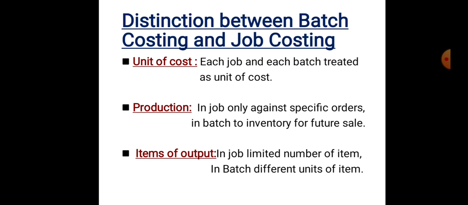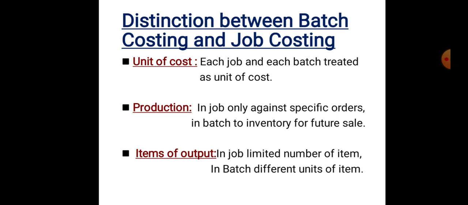Second difference is production. In job costing, products are produced only against the specific orders of the customers. If there is an order from the customer, then only we are producing the products.